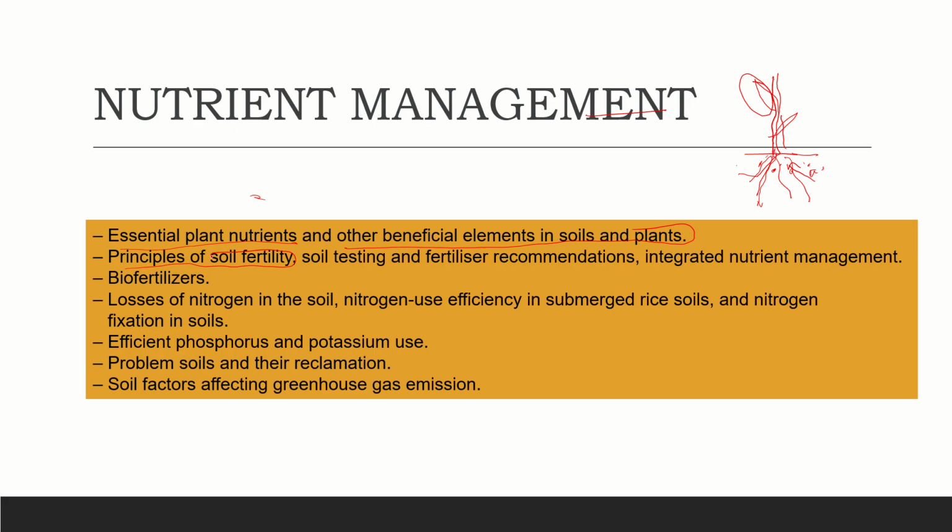And next thing is principles of soil fertility. So what does soil fertility mean, and soil testing and fertilizer recommendations. How do we decide whether a soil is productive or fertile or not?